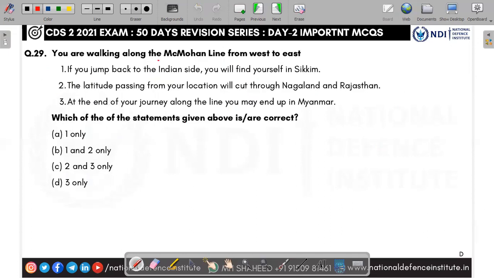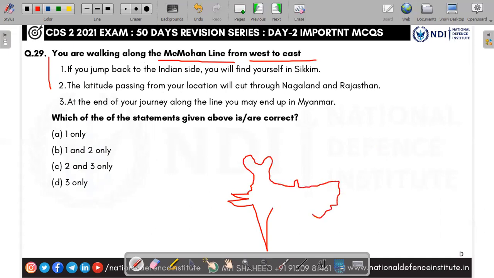Next, you are walking along the McMahon line from west to east. So what is the McMahon line? So this is India. This is Arunachal Pradesh. This blue line that I have drawn is the McMahon line.